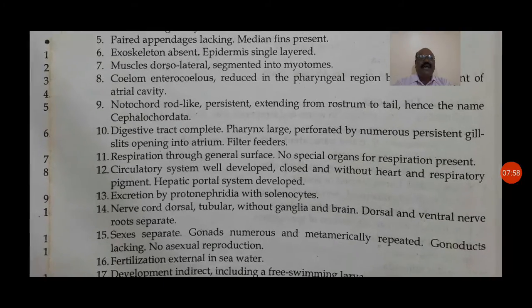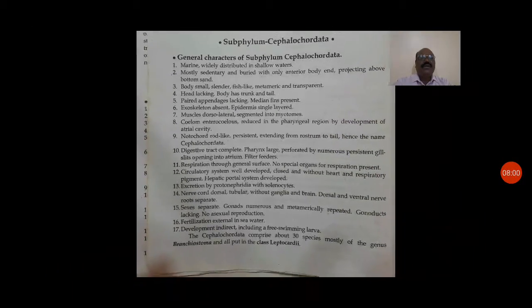Now, development is indirect, which means that first of all, they don't have organs internally for the development of young ones.